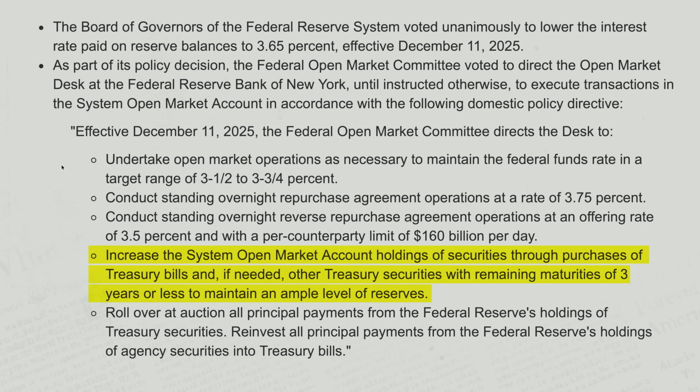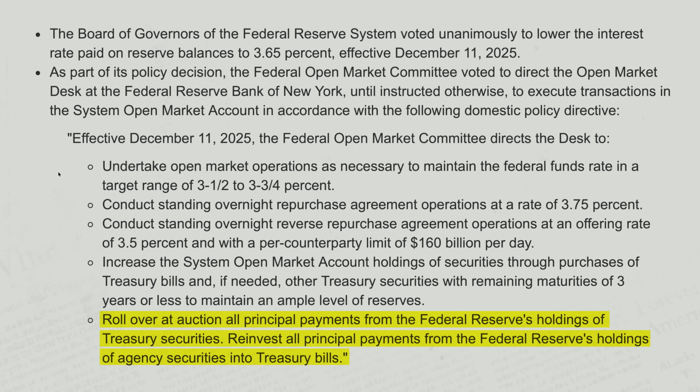The Fed will be increasing the system open market account holdings of securities through purchases of Treasury bills, and if needed, other Treasury securities with remaining maturities of 3 years or less to maintain an ample level of reserves. I'm going to explain that here, but first let's go to that fourth bullet point, that they are rolling over at auction all principal payments from the Federal Reserve's holdings of Treasury securities, and they're reinvesting all principal payments from the Federal Reserve's holdings of agency securities into Treasury bills.